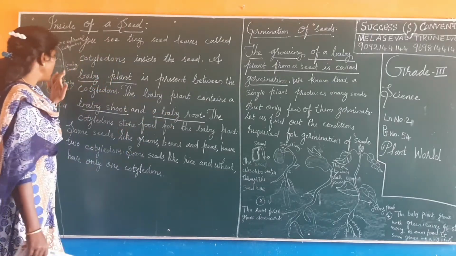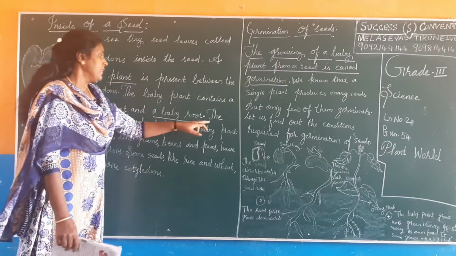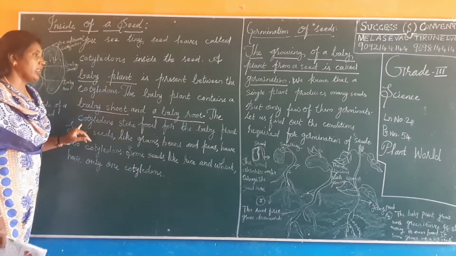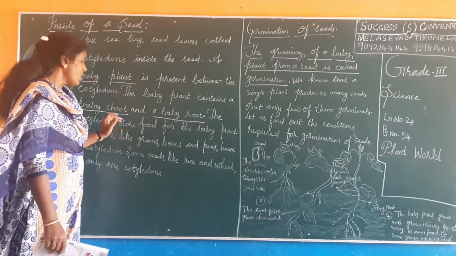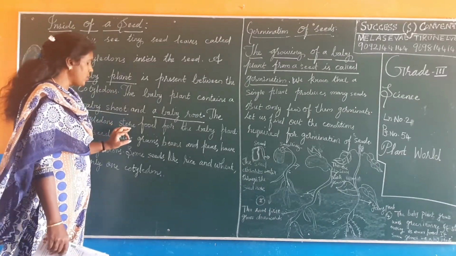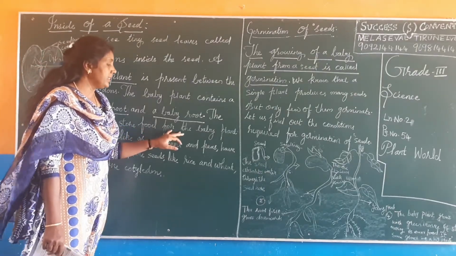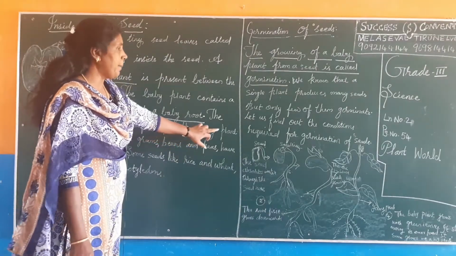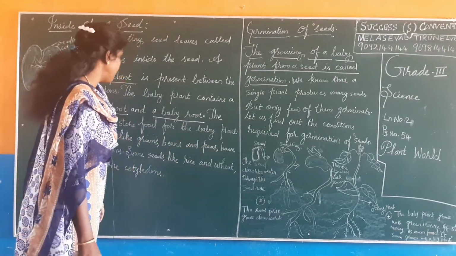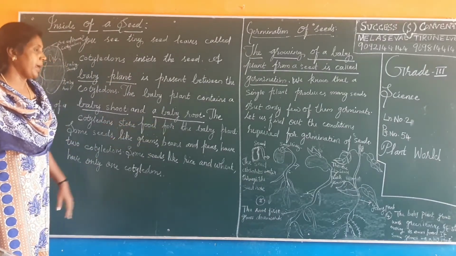This is a baby shoot and this is a baby root. The cotyledons store food for the baby plant.